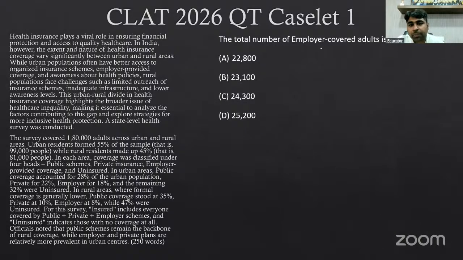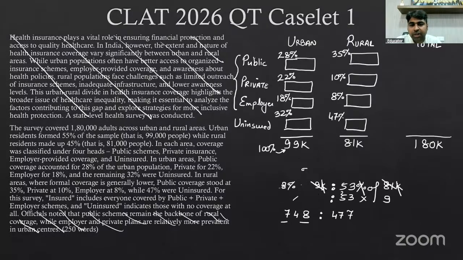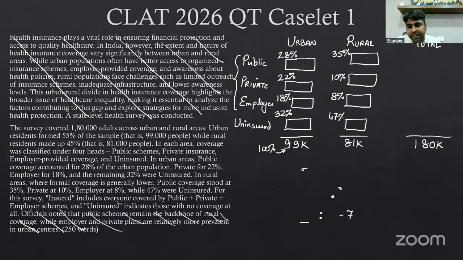The total number of employer covered adults is... employer covered adults. Okay, so employer covered adults will be 18% of 99,000 and 8% of 81,000. Okay, so 99,000 is the 100% of itself. So 9,900 will be the 10% of itself.